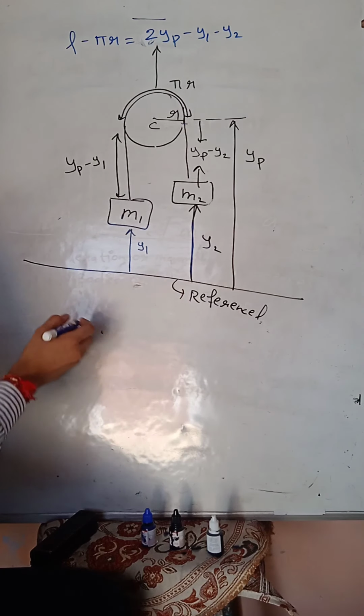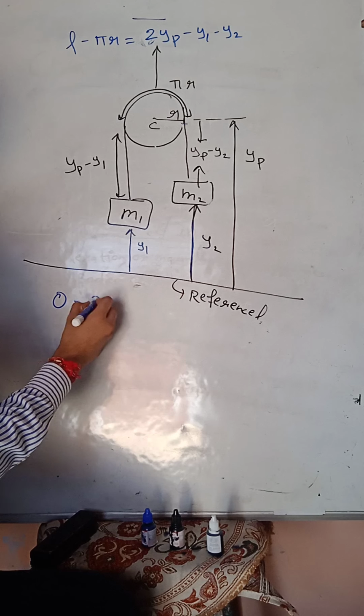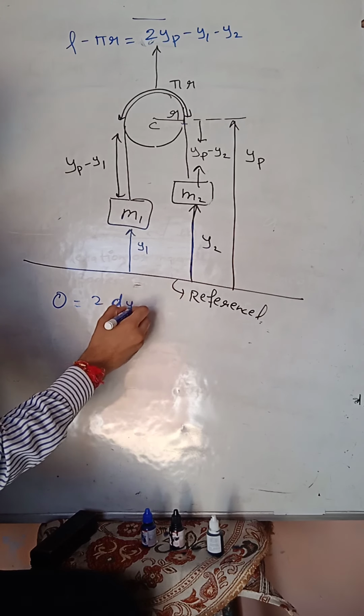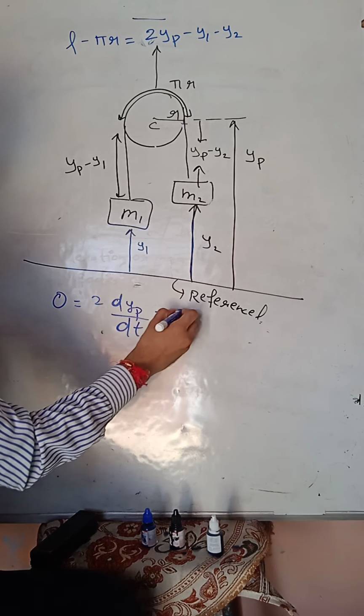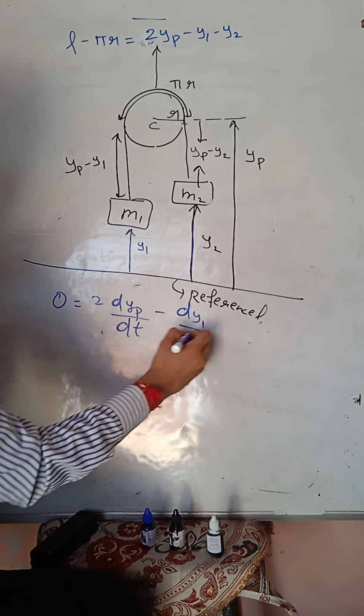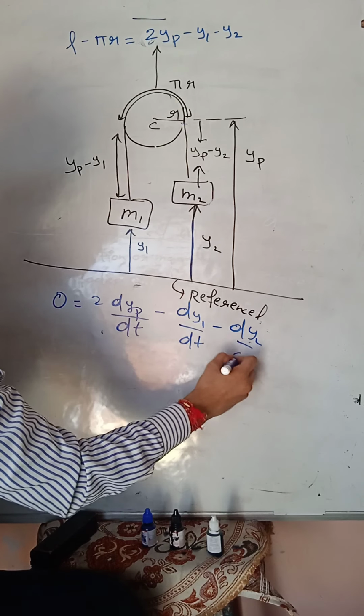So when you are differentiating, then it will be 0 equals 2 dyp upon dt minus dy1 upon dt minus dy2 upon dt.